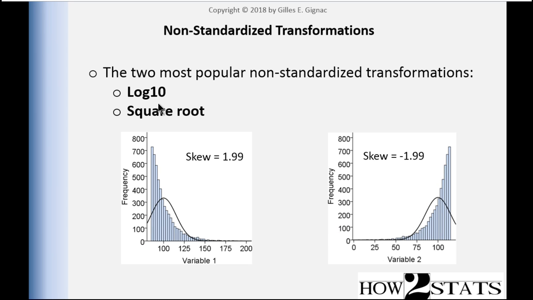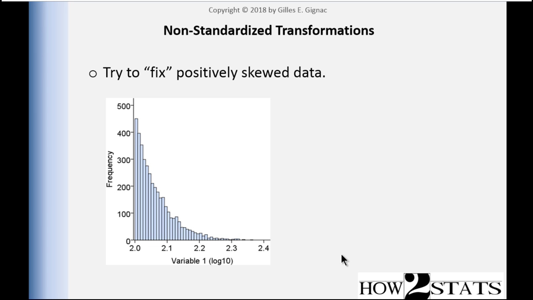So how might applying a log-10 transformation or a square root transformation upon these data make the data more normally distributed or less skewed? So this is what I got. When I applied the log10 transformation on those skewed data of 1.9, it yes reduced skew, but it's still very skewed, 1.45. So if you believe that your statistical analysis requires normally distributed data, as in skew of what, 0? Then you are still faced with the problem of thinking that you can't analyze the data. That's not true. You can.